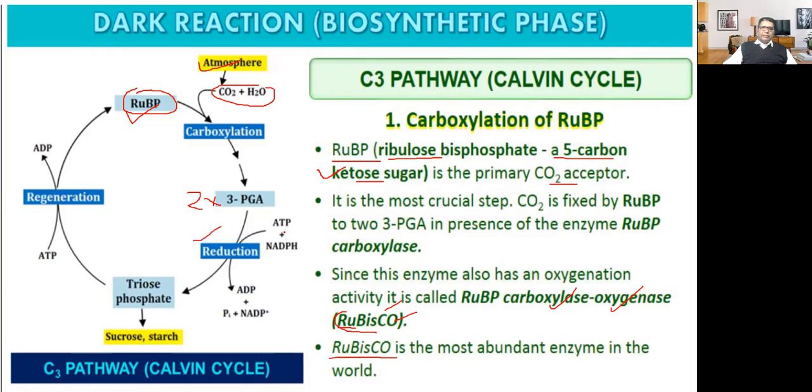Then there is a reduction. ATP is consumed, NADPH is consumed, then 3-PGA undergoes reduction and produces triose phosphate. This triose phosphate is ultimately converted into sucrose and starch. Again, there will be what? Regeneration. Here ATP is converted into ADP. Then RUBP gets regenerated. So this is all about the C3 pathway. Practice it and learn it.